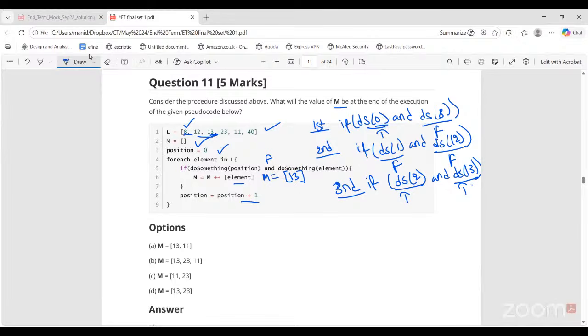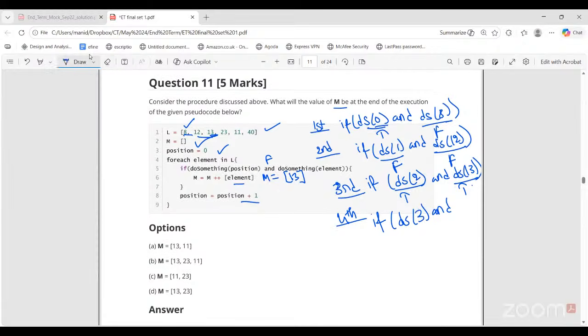Next position is 3. So fourth iteration, ds of 3, and what is the next element? Wait, it is 3, right? Not 4. Do something of 3, and the next element is 23. So ds of 3 is also prime, so true. 23 is also prime, so true. So yes, 23 also gets added to the M list. So it becomes 13, 23.